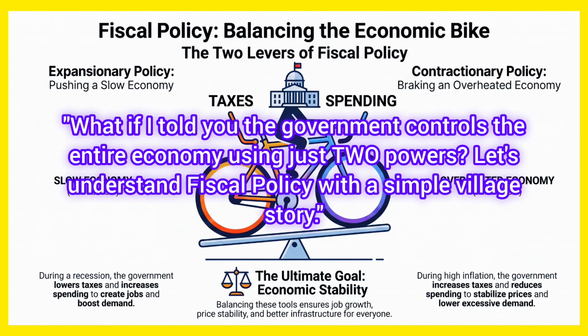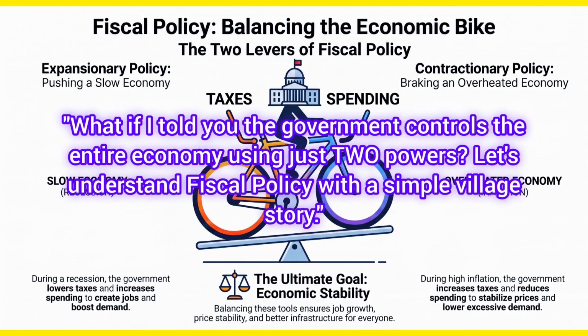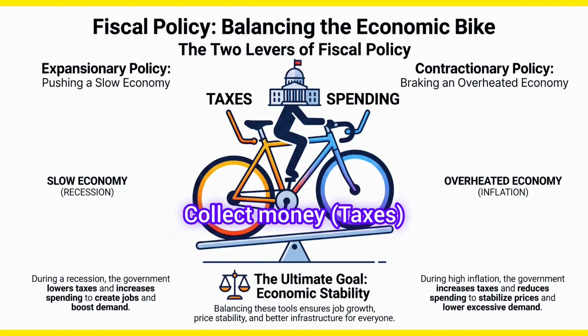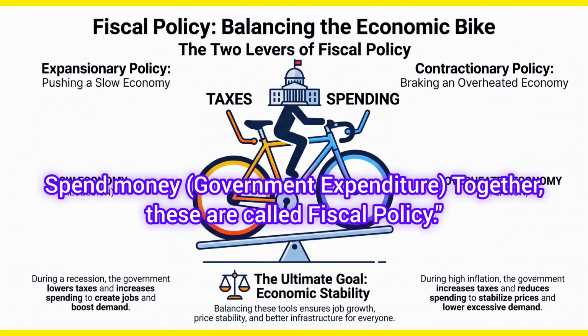What if I told you the government controls the entire economy using just two powers? Let's understand fiscal policy with a simple village story. The government has only two powers: collect money, taxes; spend money, government expenditure. Together, these are called fiscal policy.